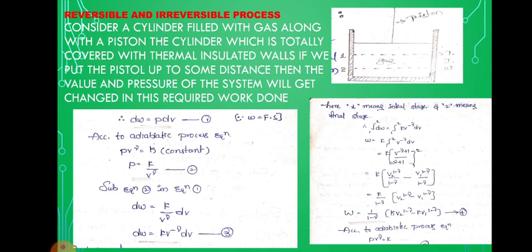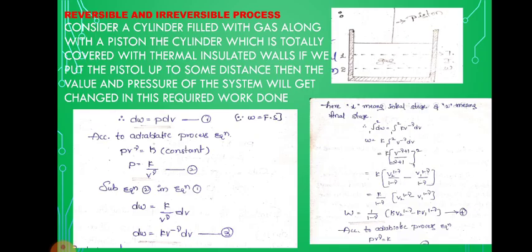According to the adiabatic process equation, PV to the power of gamma is equal to constant, so P1 V1 to the power of gamma is equal to constant. This is equation number 5, and P2 V2 to the power of gamma is equal to constant. This is equation number 6. Substitute equations 5 and 6 in equation 4, that is W is equal to 1 by 1 minus gamma into P2 V2 to the power of gamma times V2 to the power of 1 minus gamma, minus P1 V1 to the power of gamma times V1 to the power of 1 minus gamma. So it is 1 by 1 minus gamma of P2 V2 to the power of gamma plus 1 minus gamma, minus P1 V1 to the power of gamma plus 1 minus gamma. So W is equal to 1 by 1 minus gamma into P2 V2 minus P1 V1. This is equation number 7.